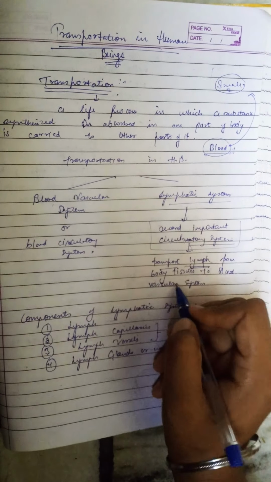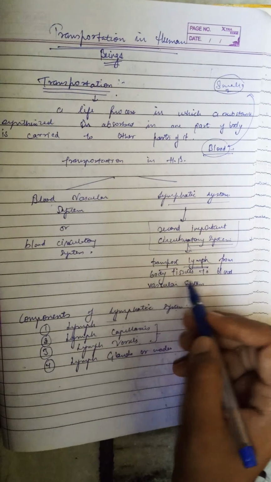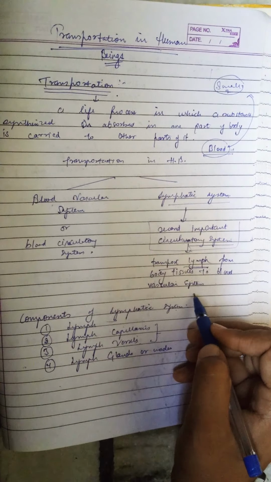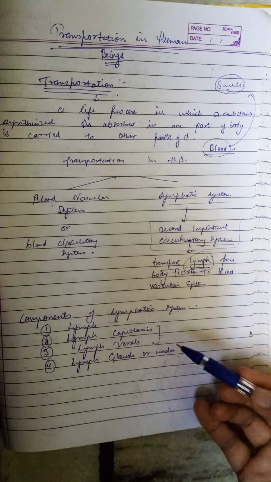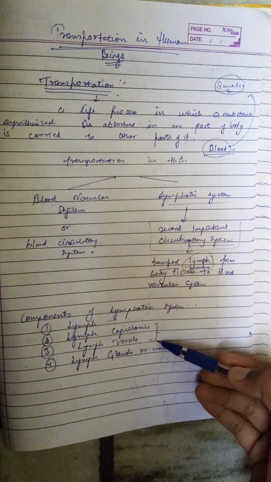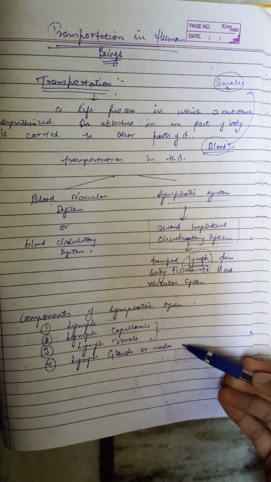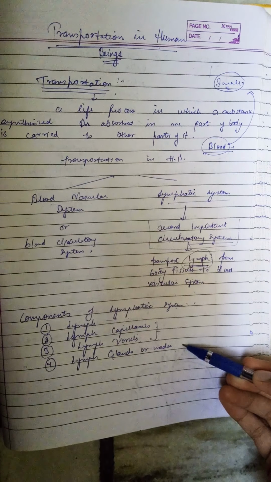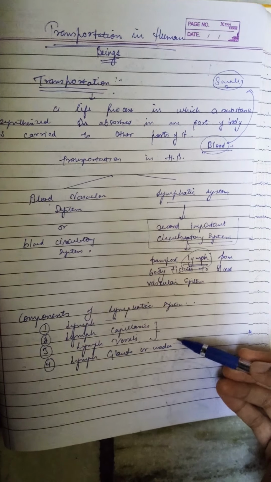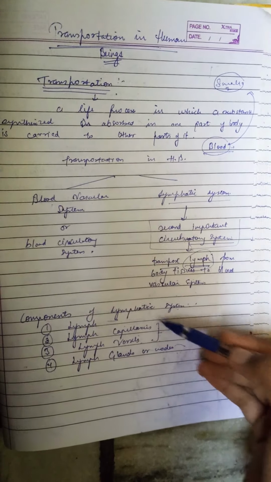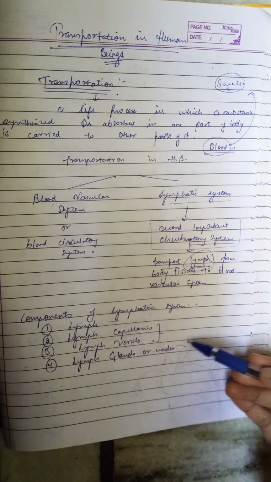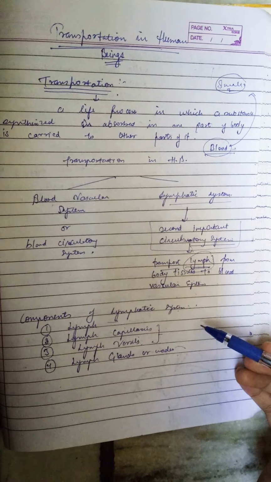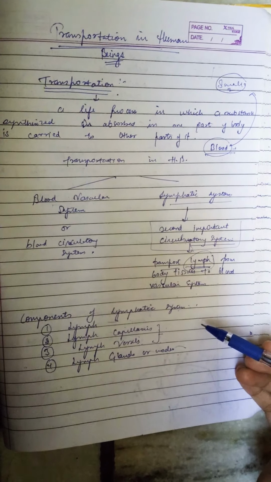Here, lymph is transported from body tissues to the blood vascular system. Lymph is a transporting medium and it is carried by lymph capillaries and lymph vessels, and it is stored in lymph glands or lymph nodes. Here are the four components of lymphatic system: lymph, lymph capillaries, lymph vessels, lymph glands or lymph nodes. Further on, we will study in detail about these four components.